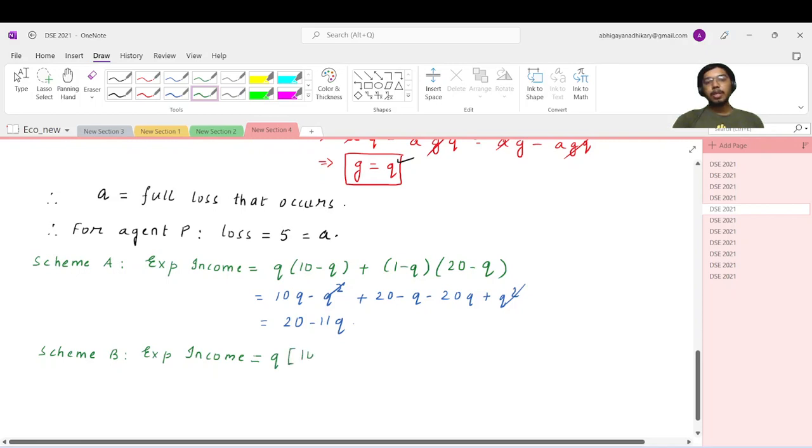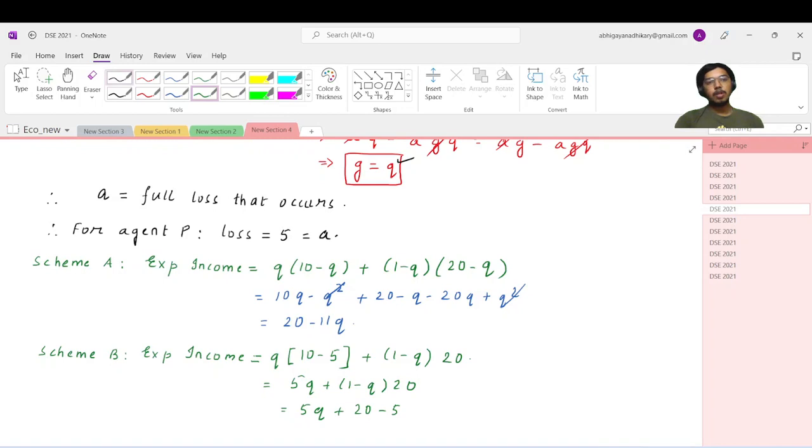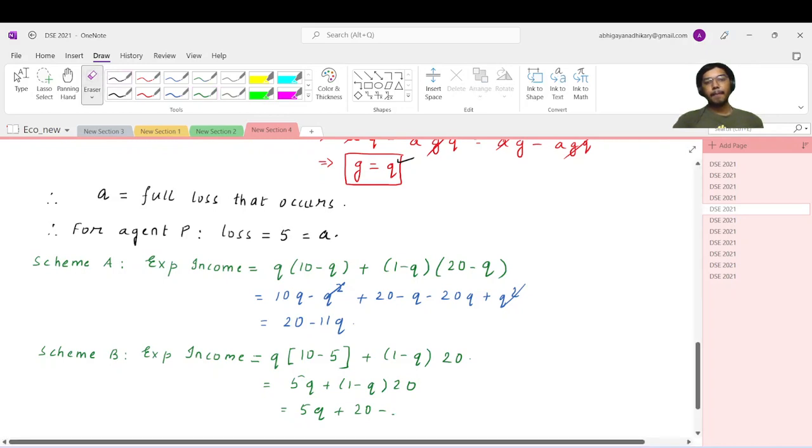In the state of pandemic, he was getting 10, but he needs to transfer 5 rupees. So he'll get 10 minus 5. But if it is the normal state with probability 1 minus q, then he keeps the 20. Nothing is to be paid. So this is essentially 5q plus 1 minus q times 20. It is 5q plus 20 minus 20q. So that is 20 minus 15q.